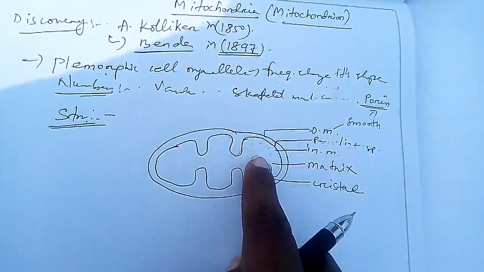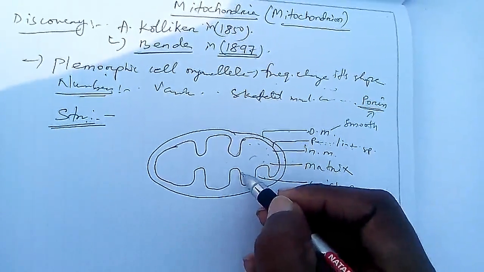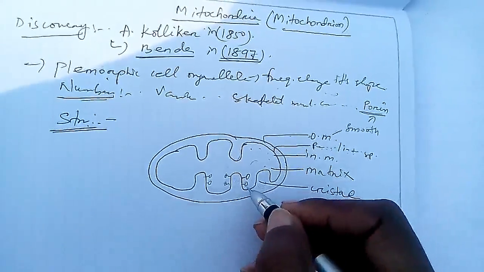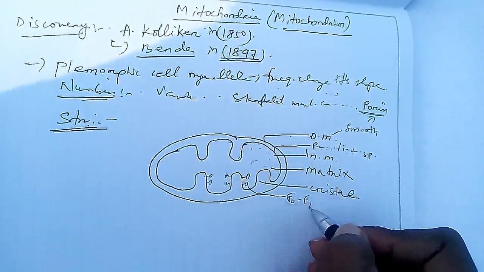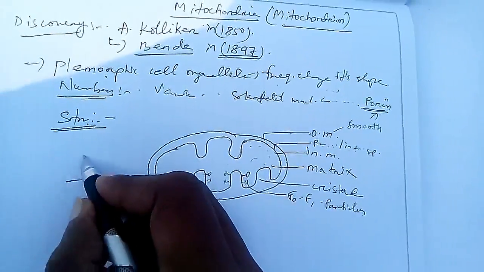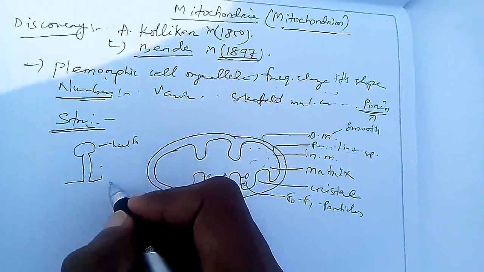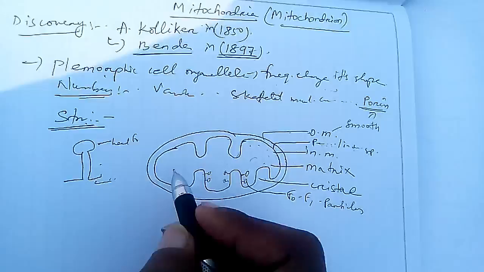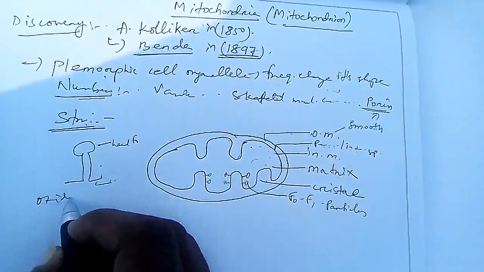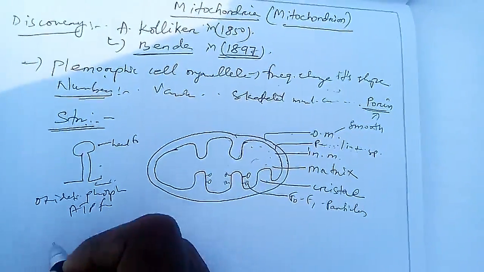The fluid present inside is called matrix, and in these cristae some knob-like structures are present. These knob-like structures are known as F0, F1 particles. They have a head, F1, and a connecting F0. These knob-like structures are associated with the oxidative phosphorylation process, that means the ATP formation process.